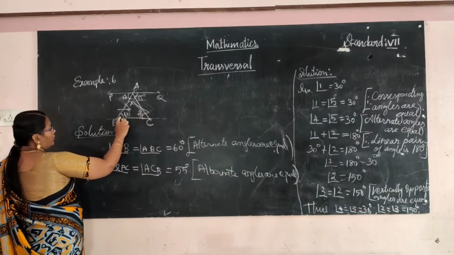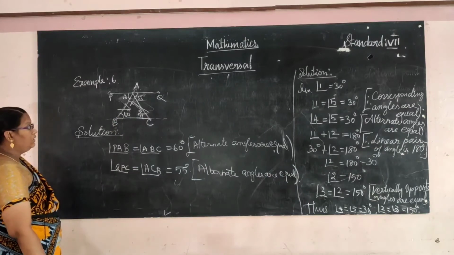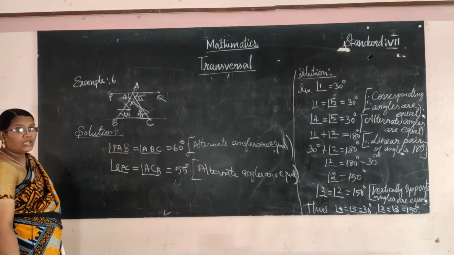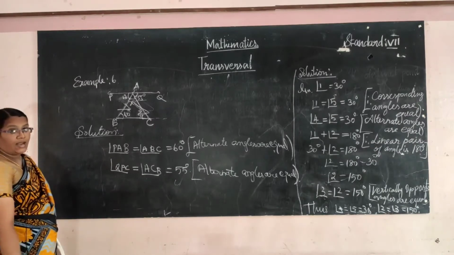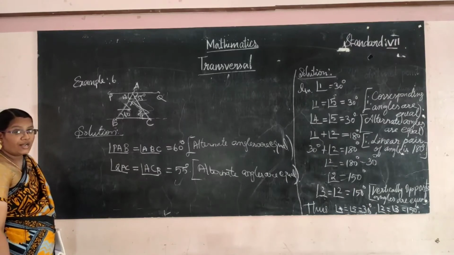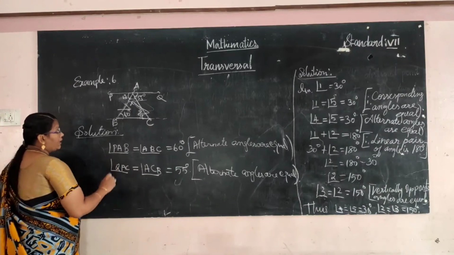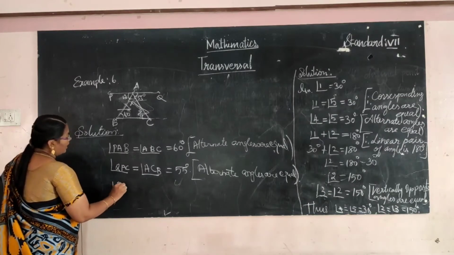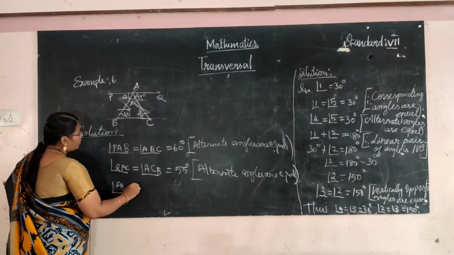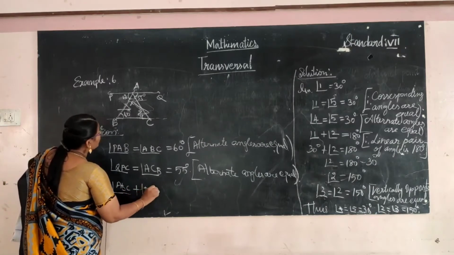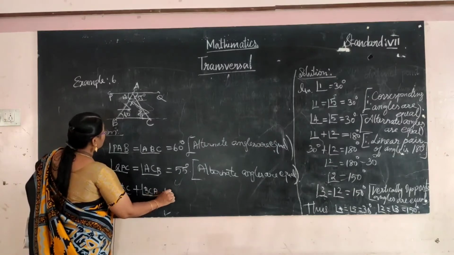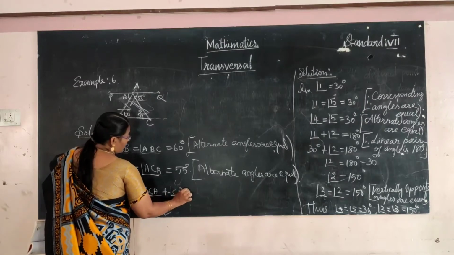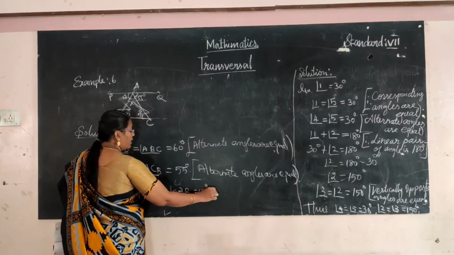Now we know the two angles. Now we apply the sum of three angles. Sum of three angles is 180 degree in a triangle. Angle sum property of triangle. So angle ABC plus angle BCA plus angle CAB equal to 180 degree.